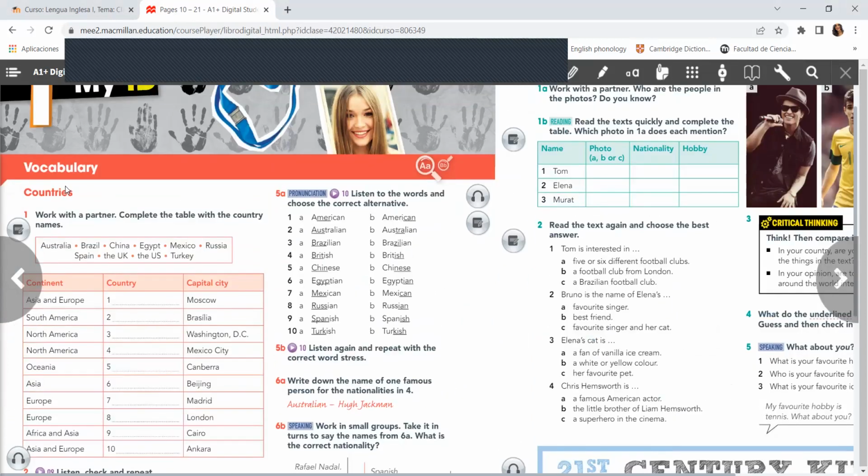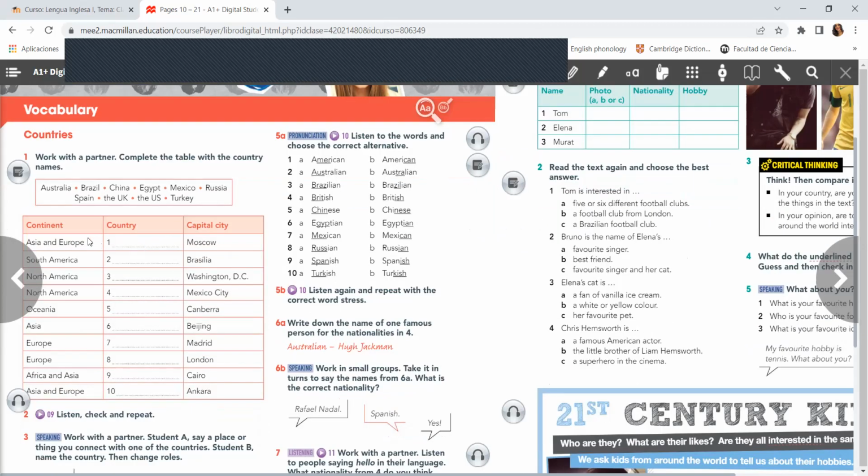we have countries. So we're going to complete this table with the country names. Here we have the country, for example, Australia, Brazil, China, Egypt, Mexico, Russia, Spain, the UK, that is the United Kingdom, the US, that is the United States, and Turkey. So we're going to complete this table with this information.